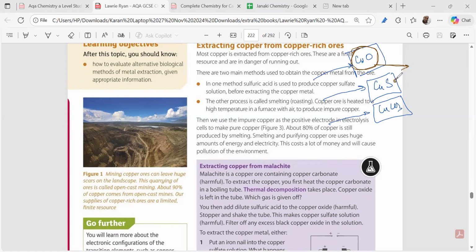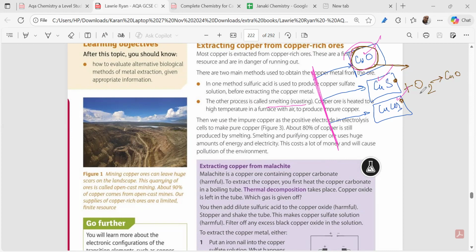But if you have got sulfide ore and carbonate ore, what we do? This is the process you have to know. We can go for heating with oxygen. Why? We are converting the sulfide or the carbonate ores into copper oxide. Is it clear, everybody? The high grade ore I'm doing, right? It can be oxide, it can be sulfide, it can be carbonate. Oxide is very easy. Iron oxide, it's easy. Zinc oxide, easy to extract it. But we have to convert to oxide. So the second process is what? We do smelting.